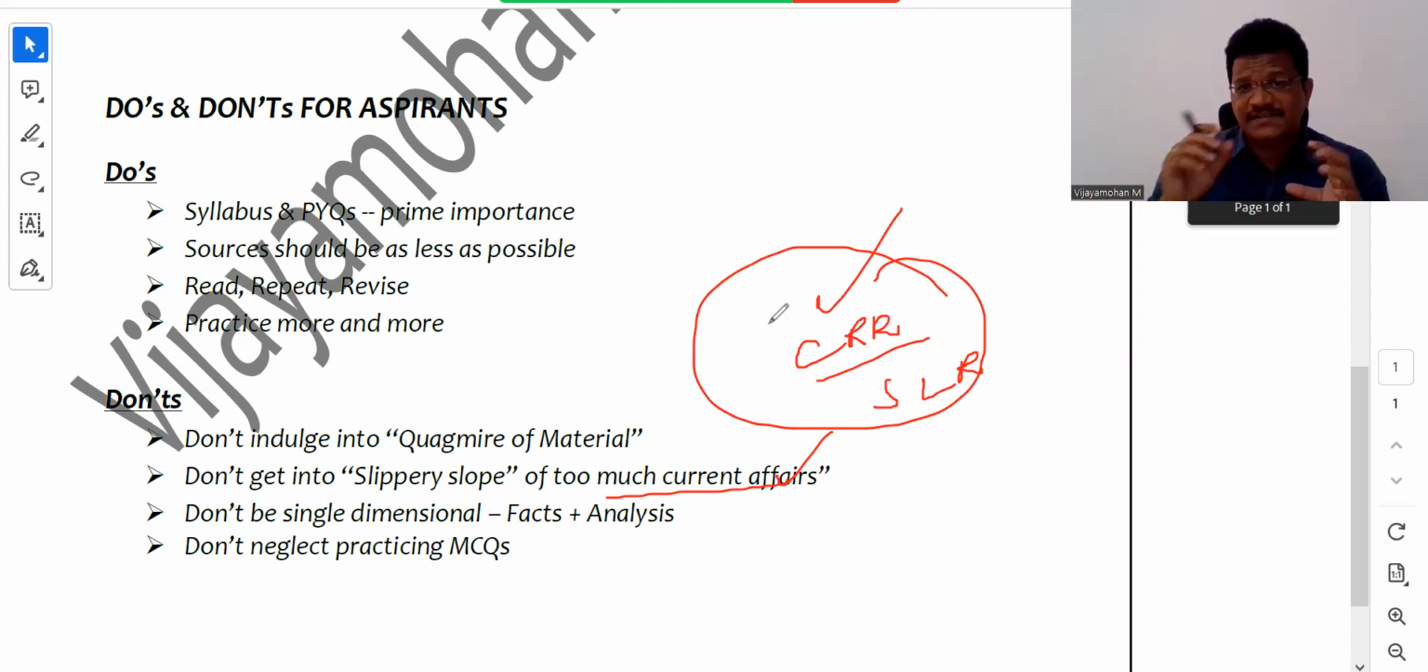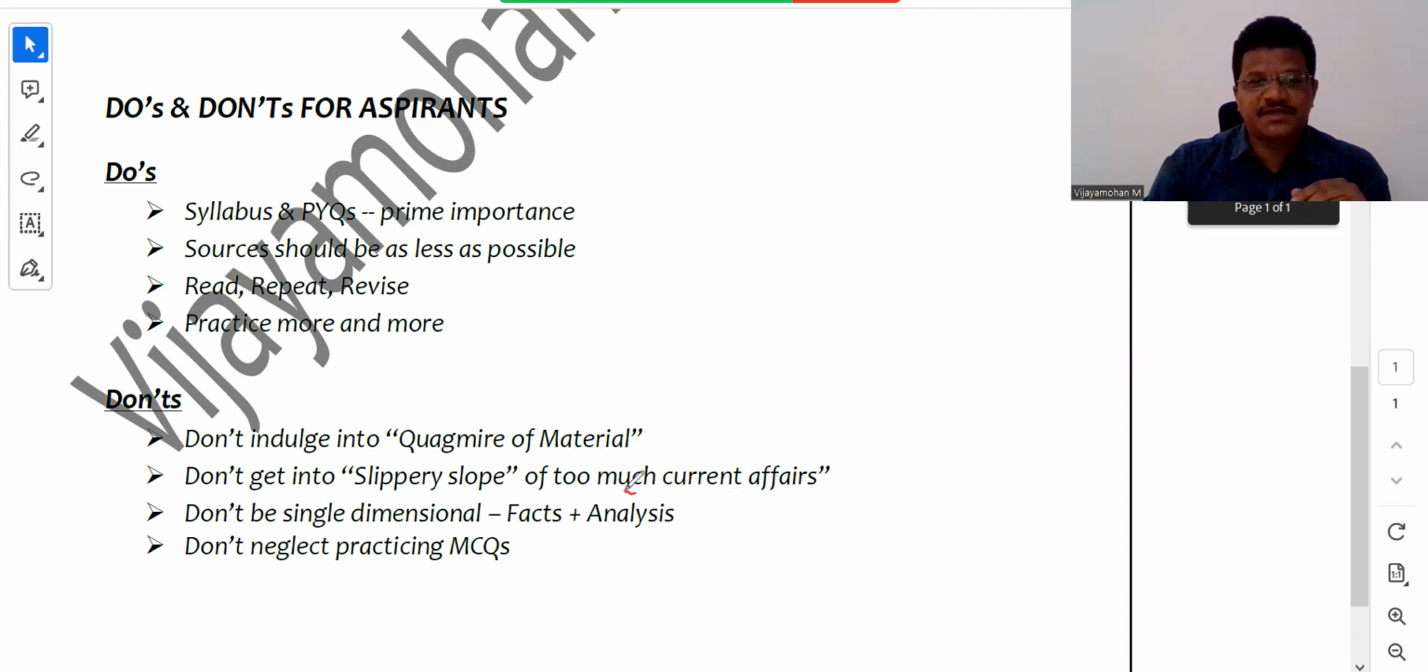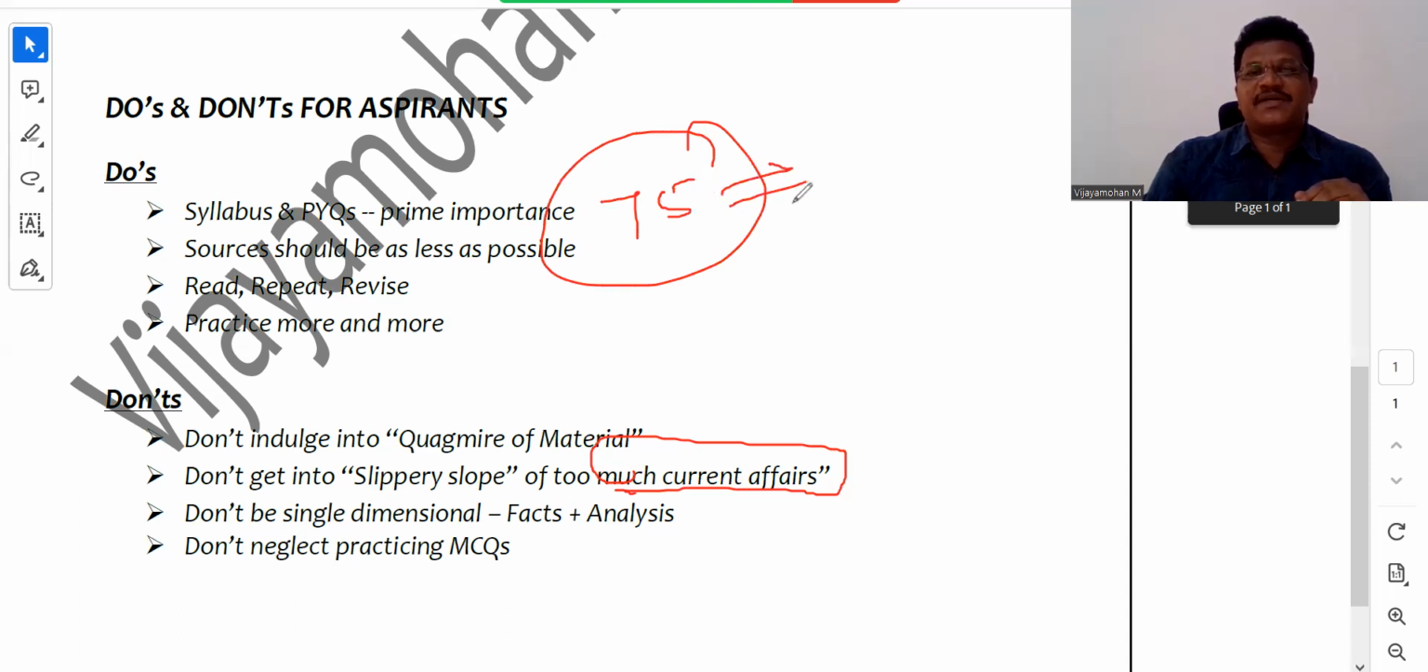Just try to see the trends of CRR and SLR, whether they are increasing or decreasing. What is the view of the monetary policy, how the monetary policy has been changing the CRR and SLR. That is important. And too much current affairs is going to waste your time. Why? Because now the marks for economy are 75 marks. So the examiner is going to concentrate more on the important aspects of the economy, not the nitty gritties. Right? So this aspect also you have to keep in mind.